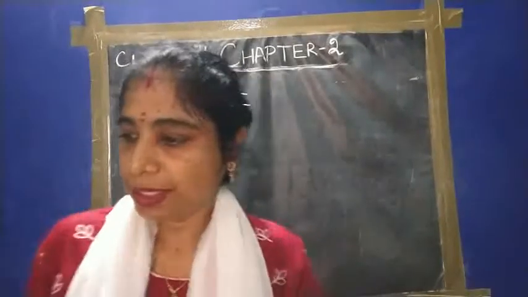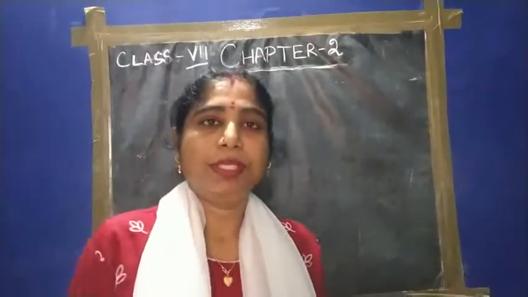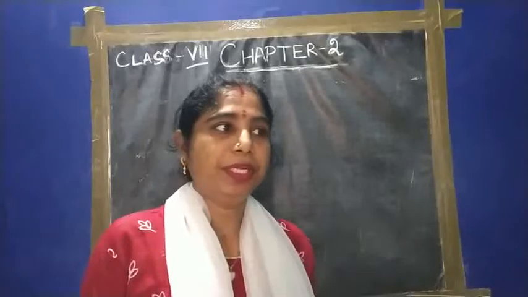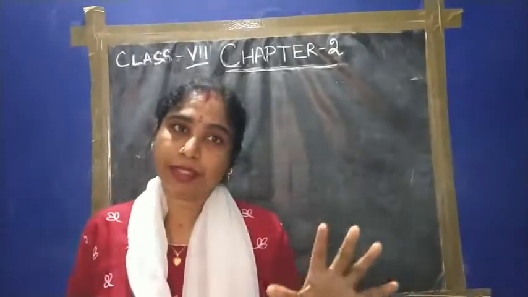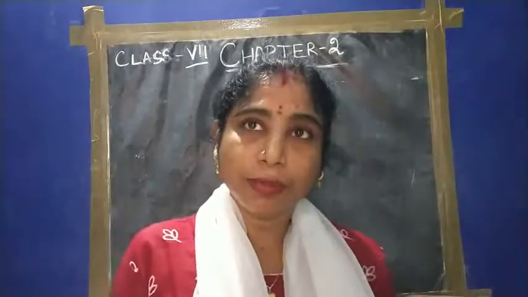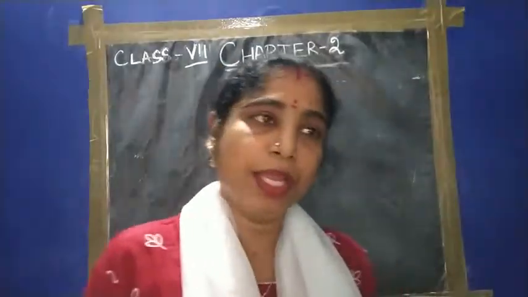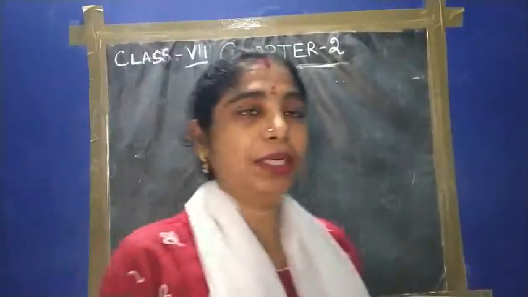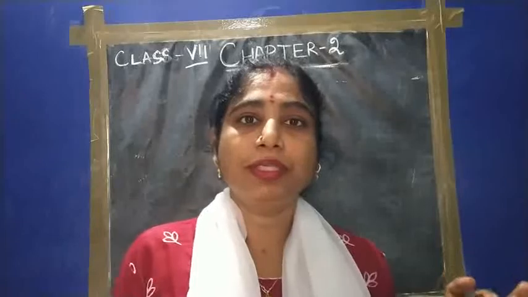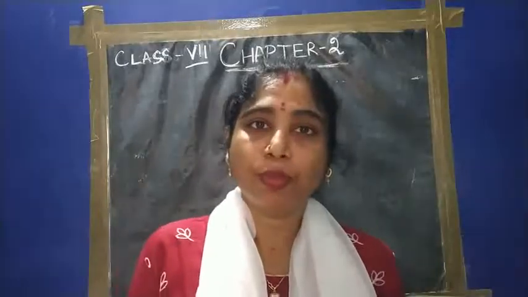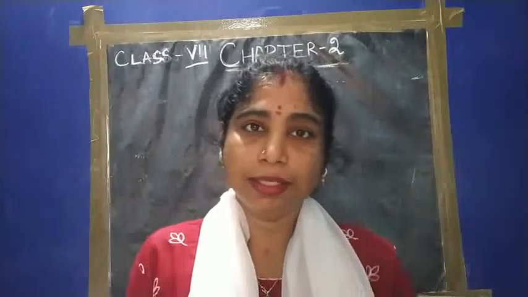Welcome to our next online class, class 7 chapter 2, nutrition in animals. In that chapter we discussed digestion in humans. We discussed the alimentary canal, what the parts of the alimentary canal are, and what glands are associated with it. The 7 parts are: first the mouth, second the esophagus, then the stomach, small intestine, large intestine, rectum, and anus.